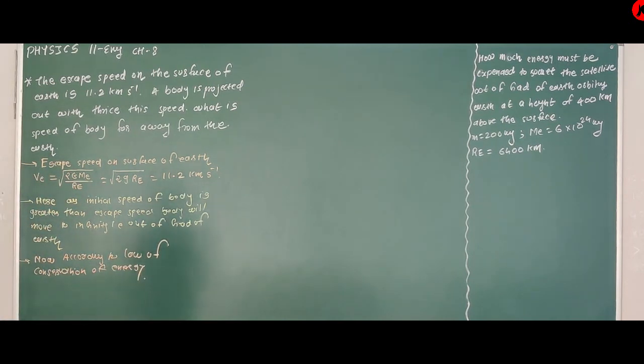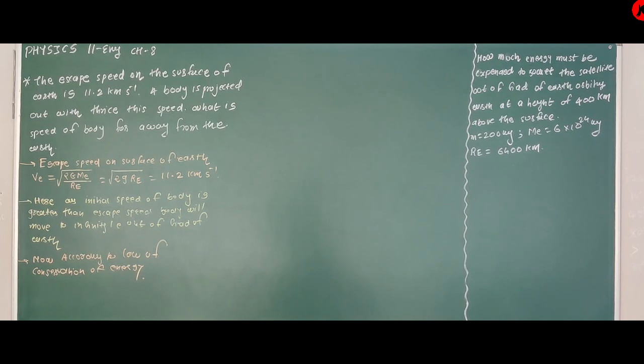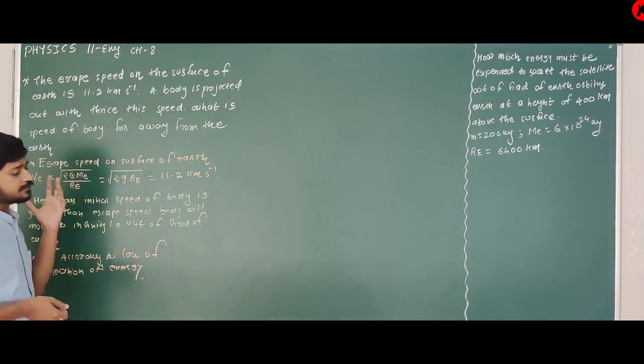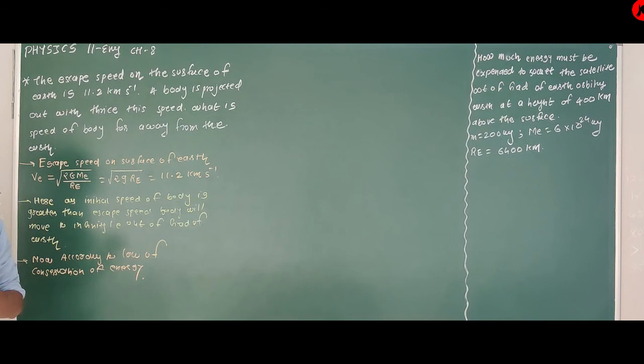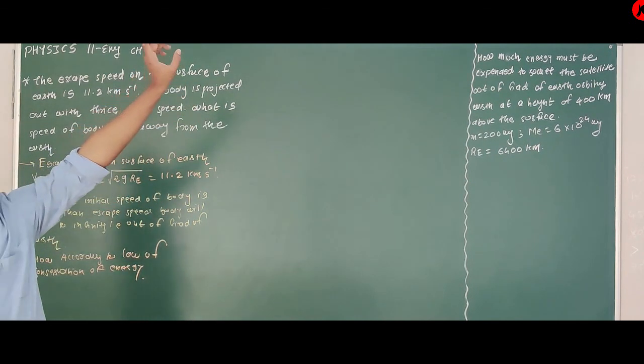What is the law of conservation of energy? That is, initial energy is equal to final energy. Then how to write the statement? Here, initially the object is on the surface and then it moves to infinity.